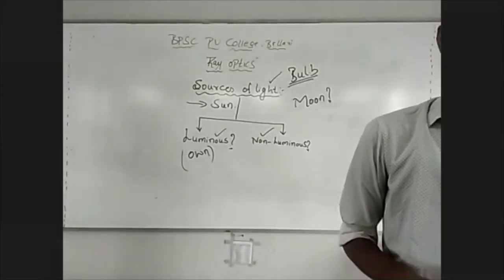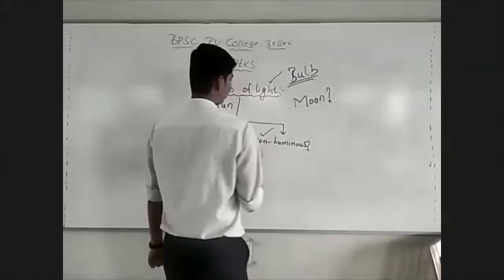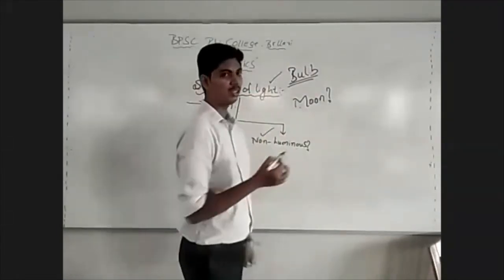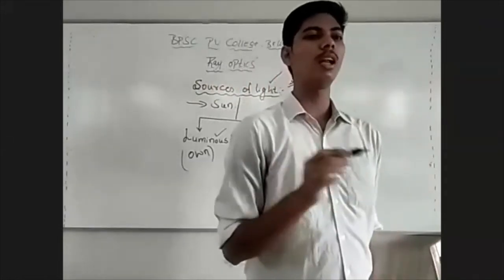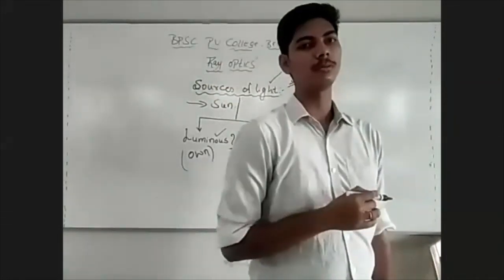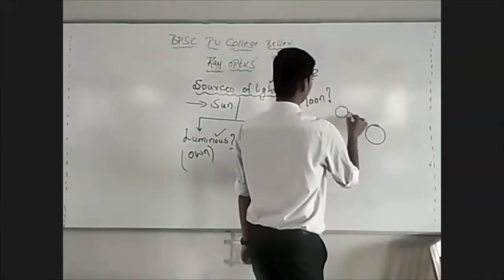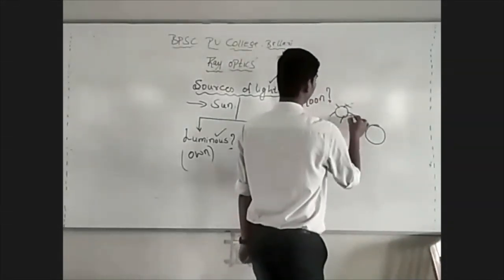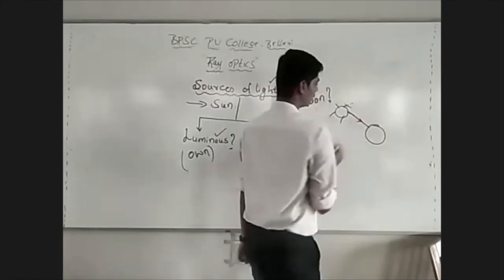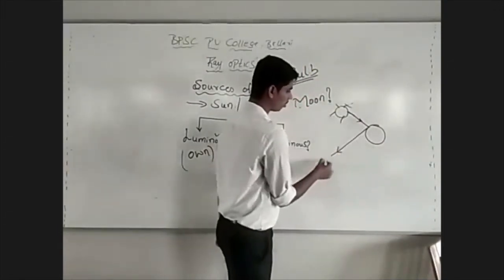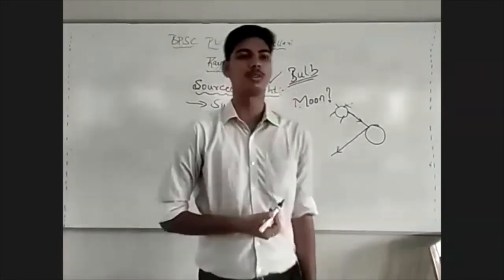Moon is actually a non-luminous source of light because the moon is visible to us only when light from the sun is incident on it. The moon just reflects the light that is incident on it from the sun, and the moon becomes visible to us.